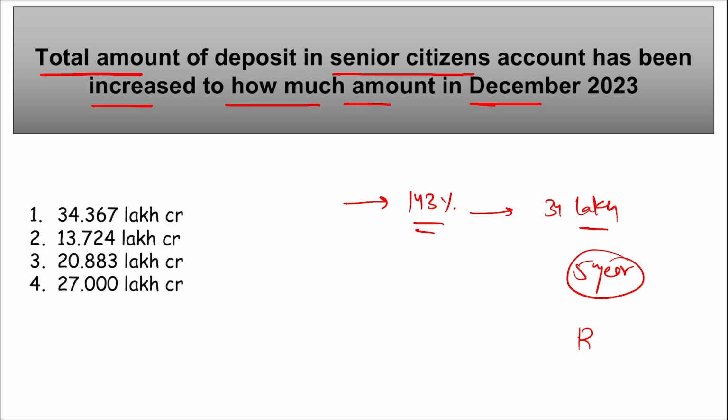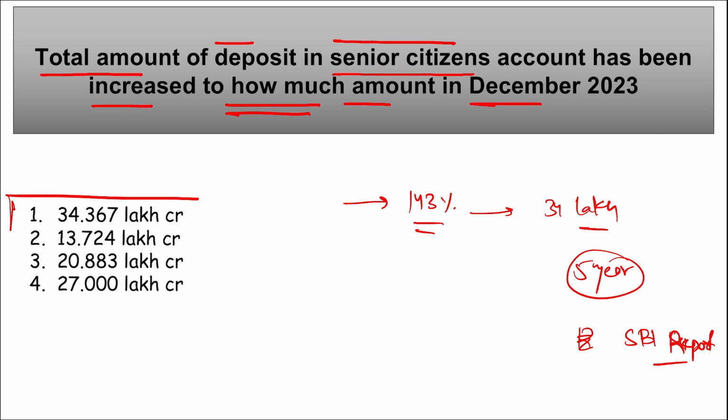This data was released by the SBI report. So I repeat, the total amount of deposit in senior citizen accounts has been increased to how much amount? It has been increased to 34.367 lakh crore rupees.